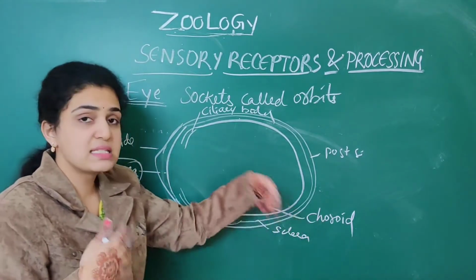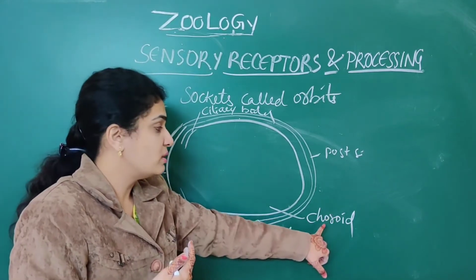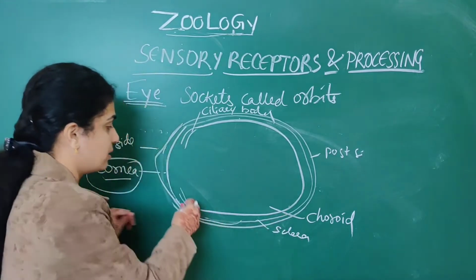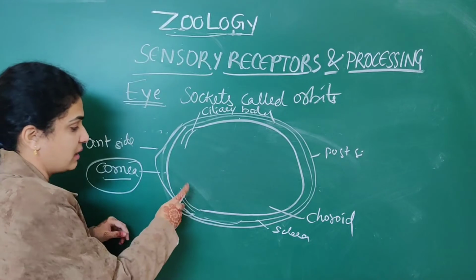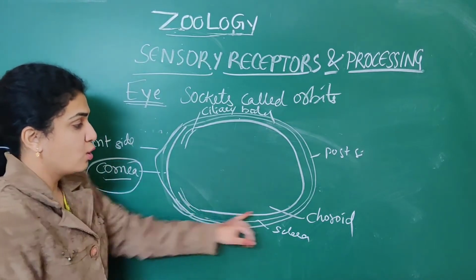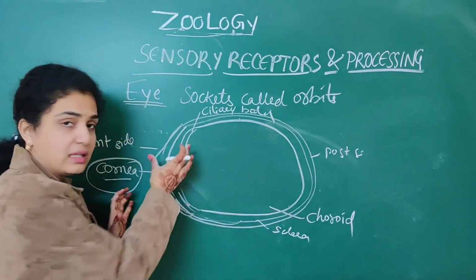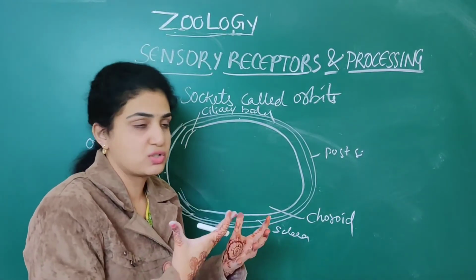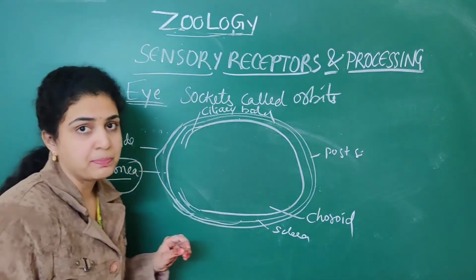Next, the second layer is the choroid, which again continues in the middle as the ciliary body. Choroid is thin, sclera is thin; anteriorly they become thick structures, continuing as cornea and ciliary body.